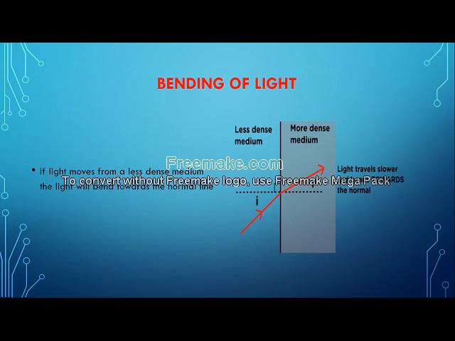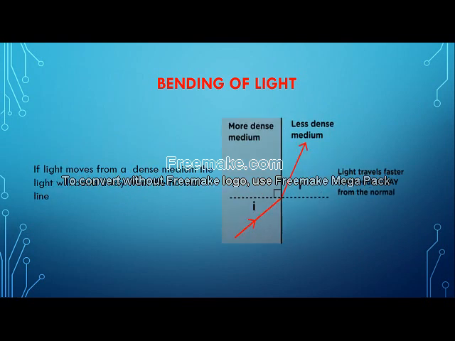Now children, this I taught you earlier also. When light moves from a rarer medium to a denser medium, it will always bend towards the normal, and vice versa. When it moves from a denser medium to a rarer medium, it will always bend away from the normal.